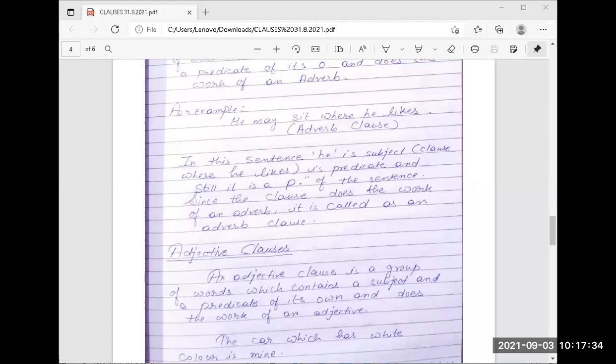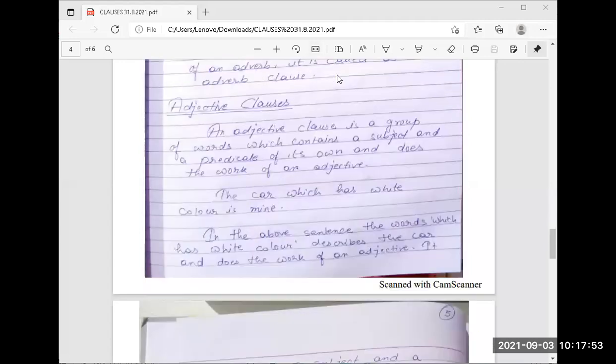Any one of you? क्या होता है adjective clause? Anyone? See, the definition is here. By your own words, you can say what is an adjective clause. Anyone?